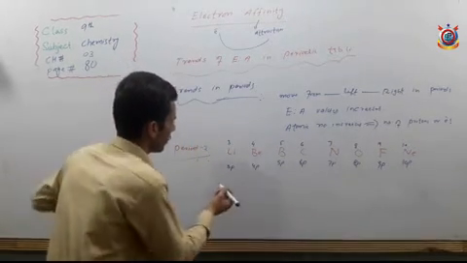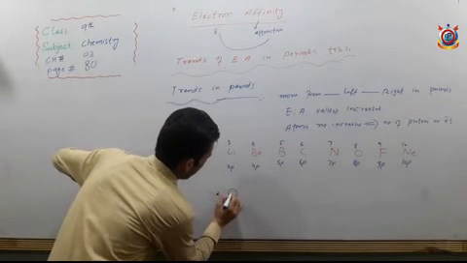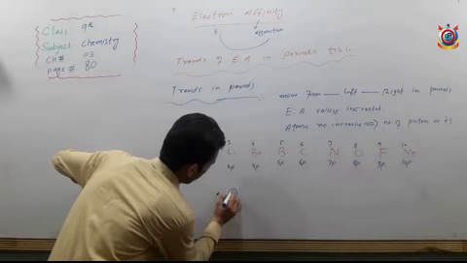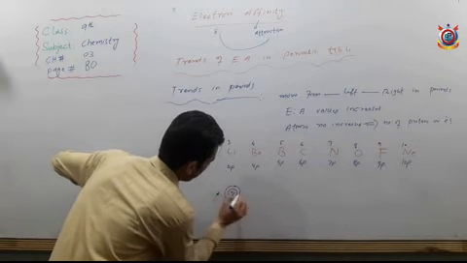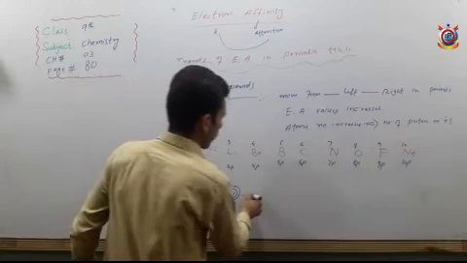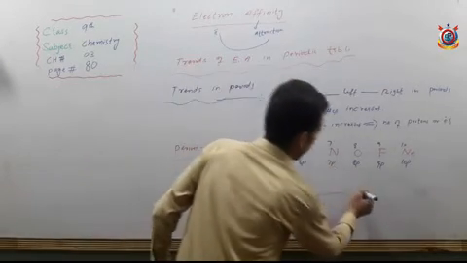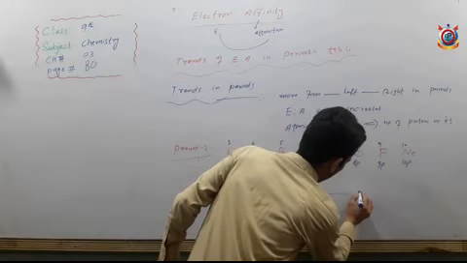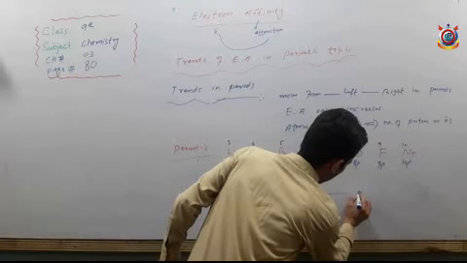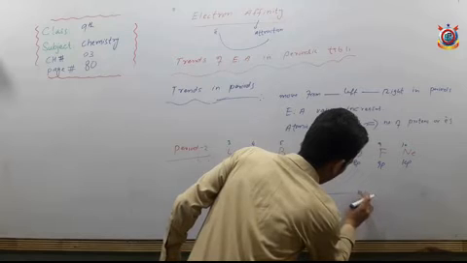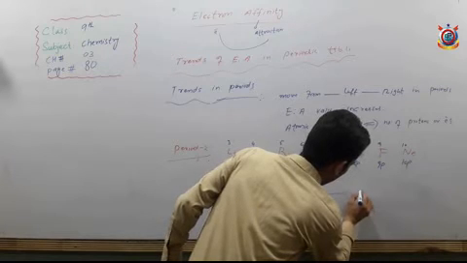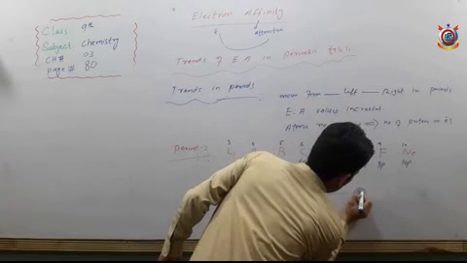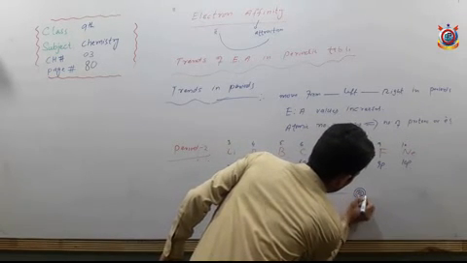For example, we see lithium has atomic number 3, so there are 3 positive charges, and its size is that. And we move from lithium towards, say, oxygen. The atomic number of oxygen is 8, so it means that there are 8 positive charges. 1, 2, 3, 4, 5, 6, 7, 8.